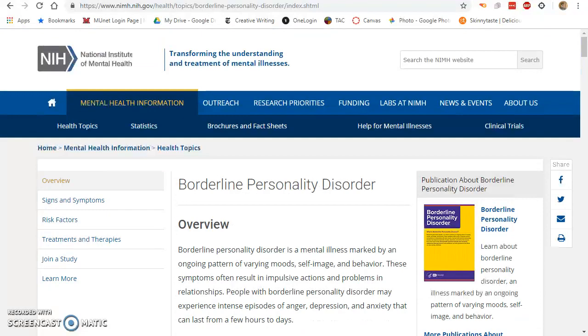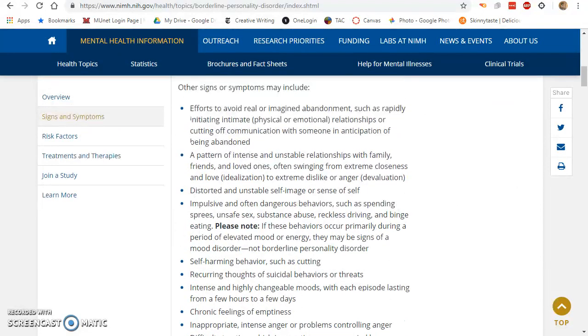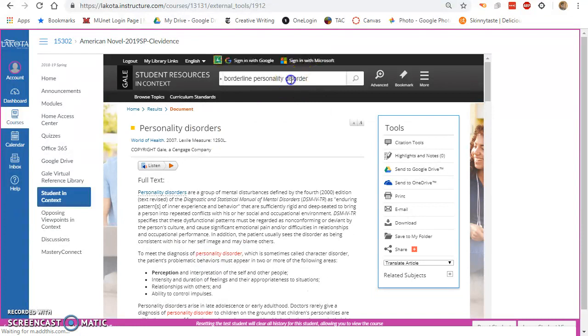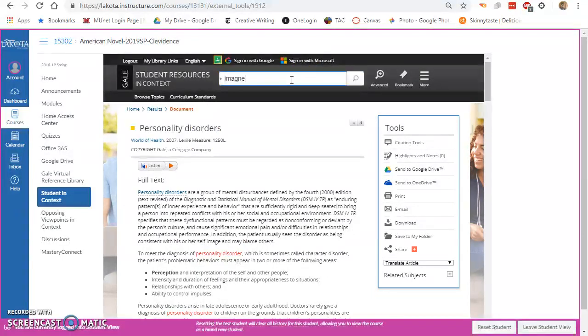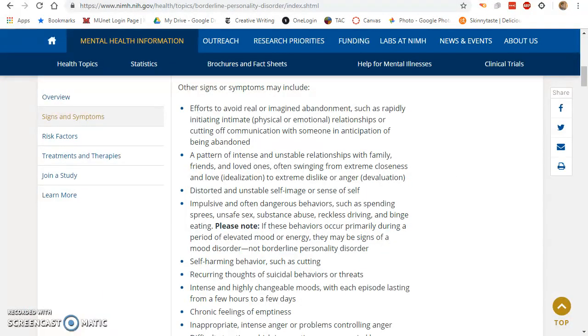So what I'm going to look for in my second source, this is very much an overview of borderline personality disorder. I'm going to go through my symptoms. I'm going to look at my note cards and ask myself, okay, what do I not understand? What does imagined abandonment mean? And then I'm going to go back to Canvas, back to the students in context, and maybe look at another source that I found, or I might type in imagined abandonment and look for examples of that. There's only one magazine article for that. I might have to change my wording, but that's how you're going to find your next source.